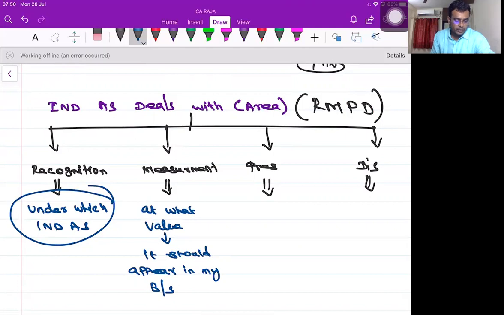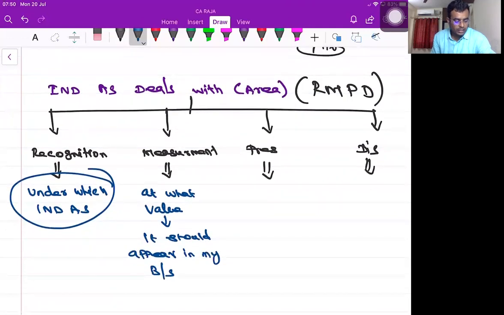Measurement. So I am planning to recognize under this standard, but at what value it should appear in my balance sheet is called measurement. Is it clear?